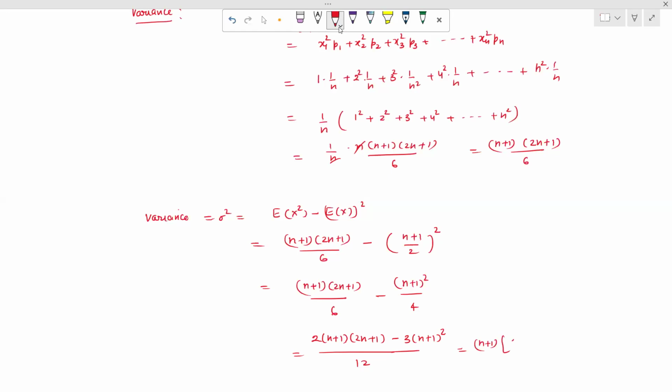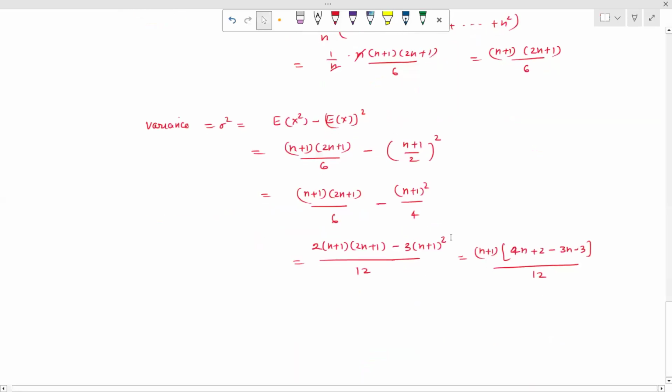So this can be written as 4n plus 2 minus, when we take n plus 1 as common, 3n minus 3, upon 12.